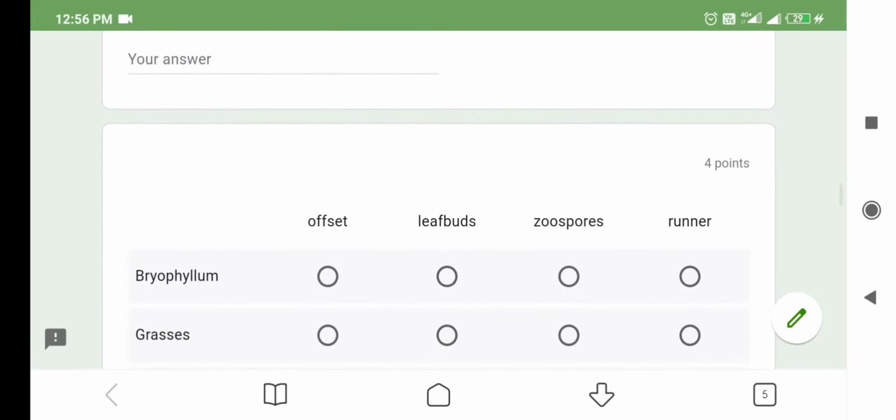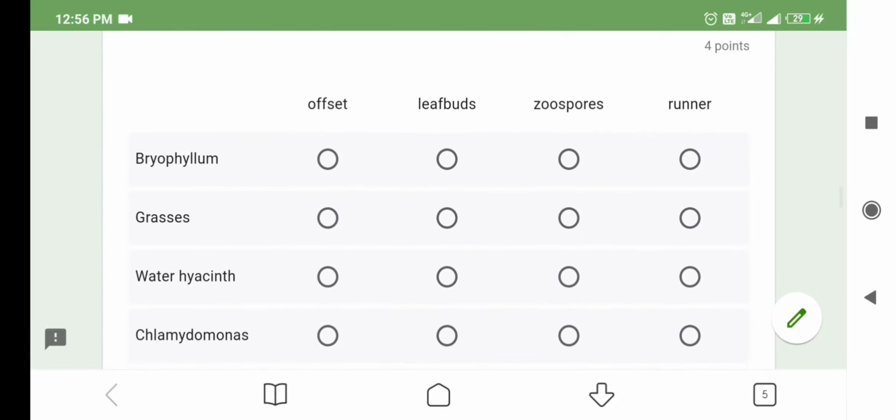The next question is a matching one. Here, a few organisms and their vegetative propagules are given. The first one is Bryophyllum. Bryophyllum reproduces through leaf buds. So the option is leaf buds. Second one is grasses.